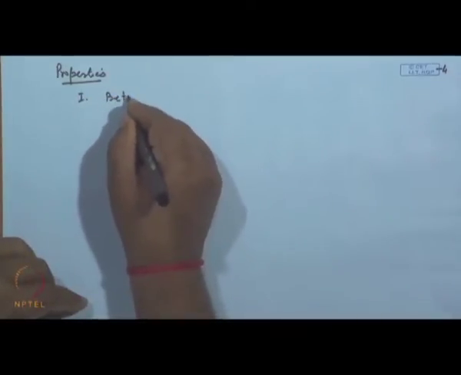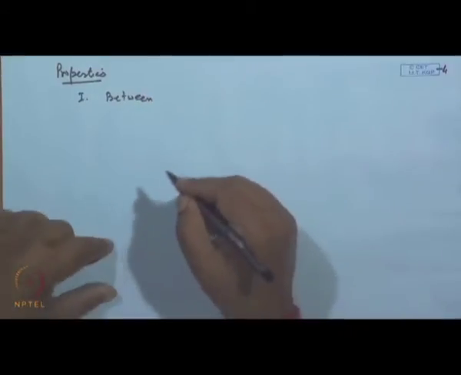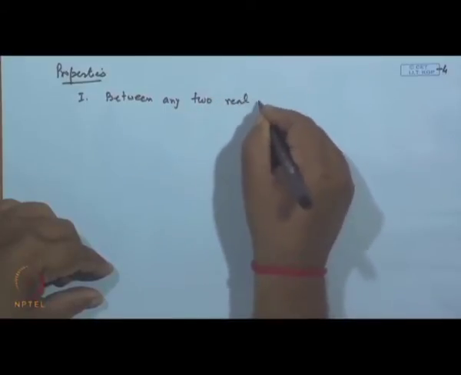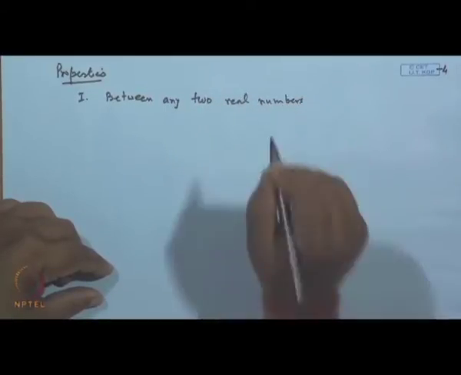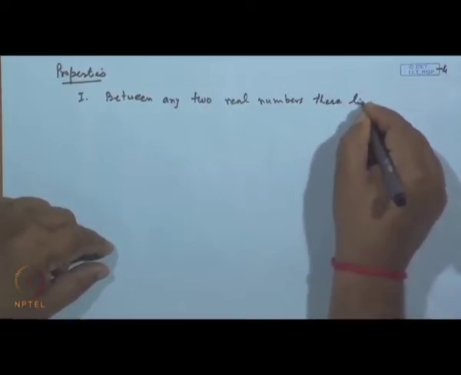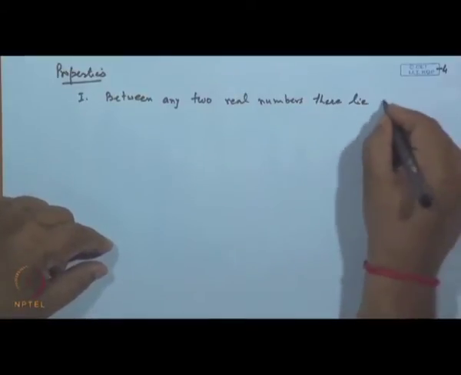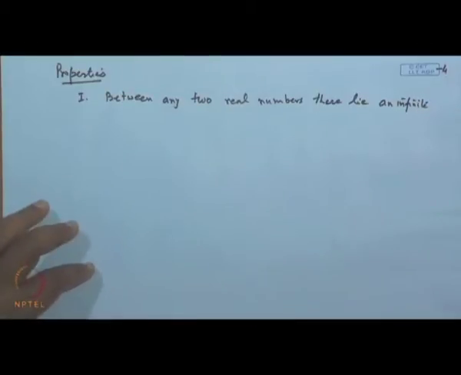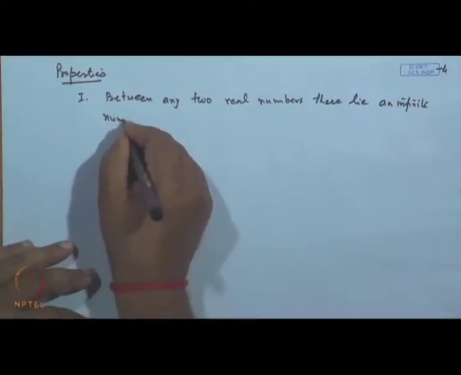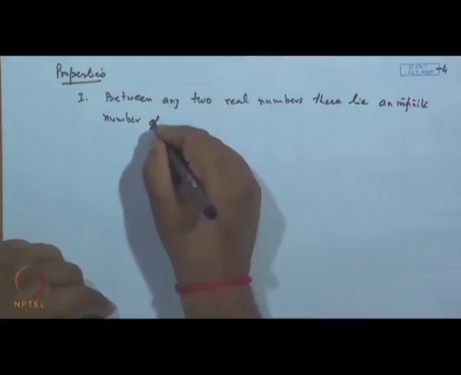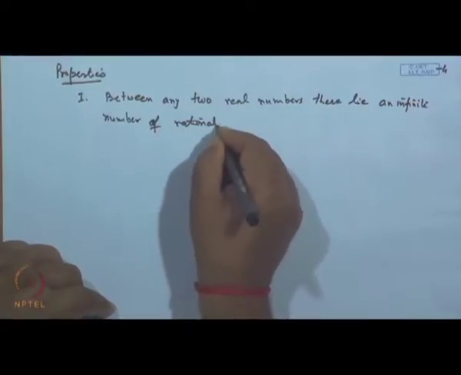The property says that between any two real numbers there lie an infinite number of rationals.